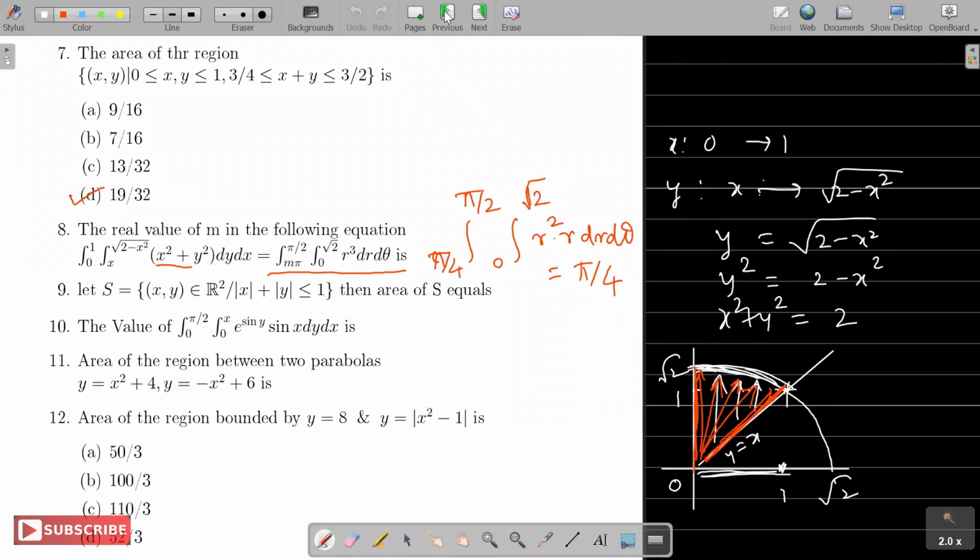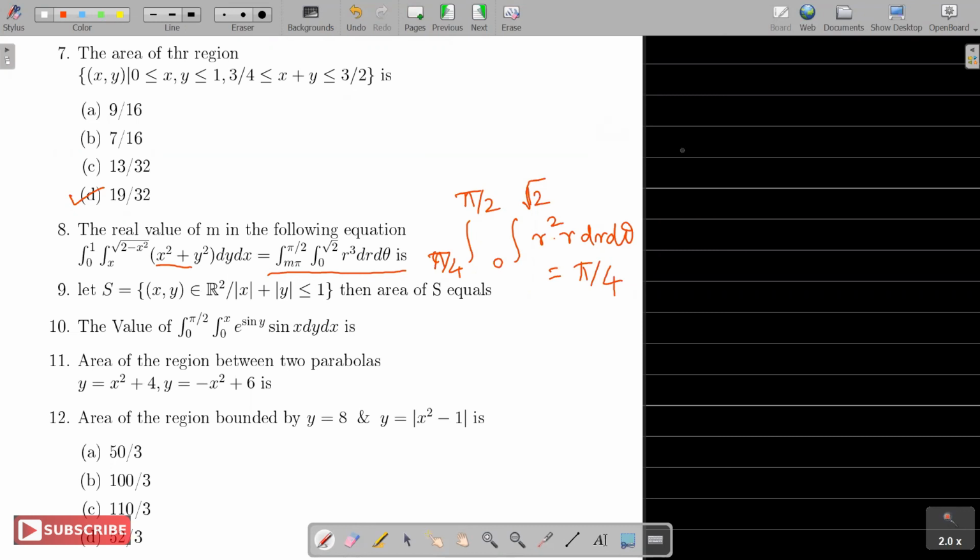Now there are some 10 minutes. Maybe I'll suggest you can try the 12th one. That's a nice region. The 10th and 11th are anyway routine. Try the 12th one, we'll do that and probably then we'll stop. Go for the 12th now.